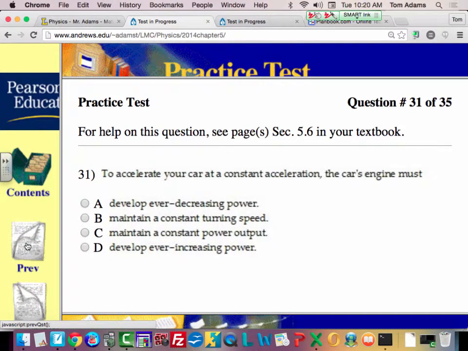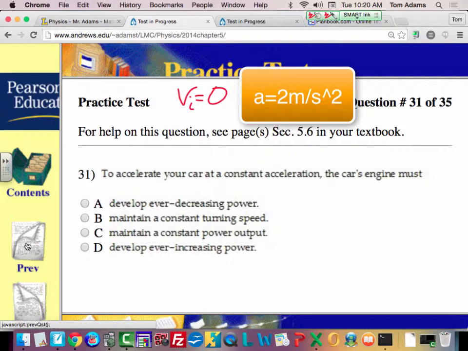So acceleration and velocity are two separate things, okay? So like velocity, well, first let's read the question, then I'll explain all this stuff, okay? So it says, accelerate your car at a constant acceleration, the car's engine must be. All right, so velocity, let's say our initial velocity is 0. But I have a constant acceleration of 2 meters per second, all right?